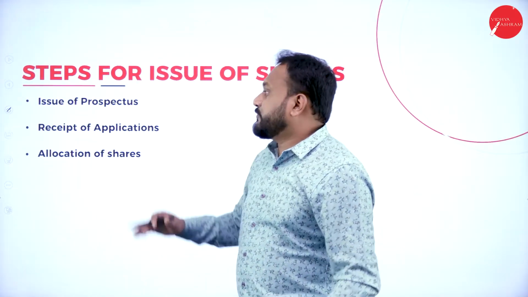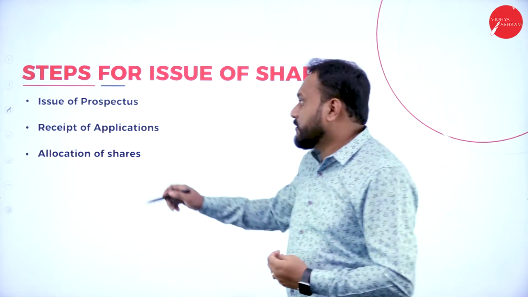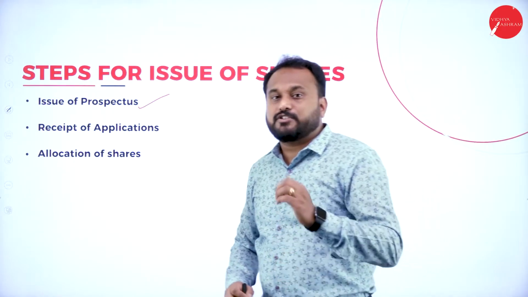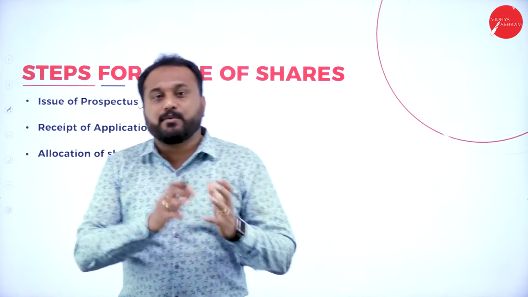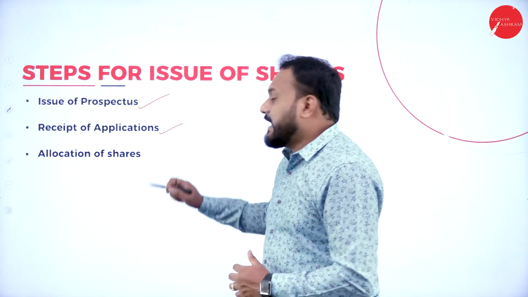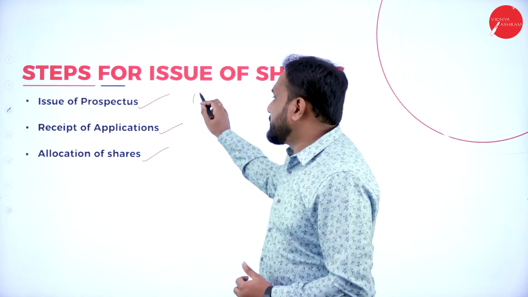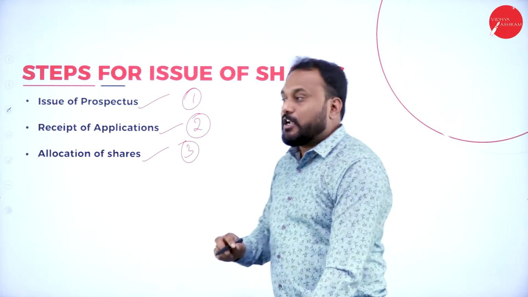Now we have the steps for issue of share. What are the steps? We have three steps. The first is issue of prospectus. Now a prospectus will not be issued by a private company to the public. It is only the public company which issues the prospectus. The second one is receipt of application, and the last is allocation of shares. Now we'll go one by one.